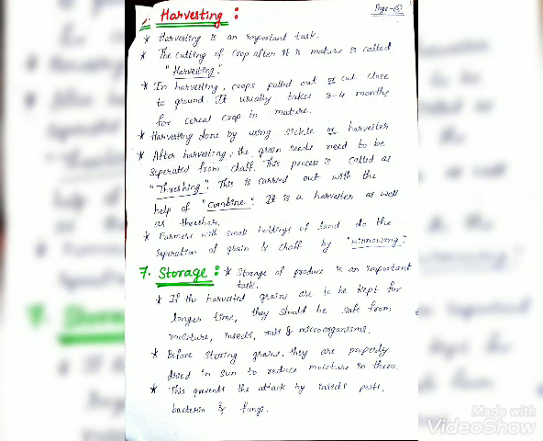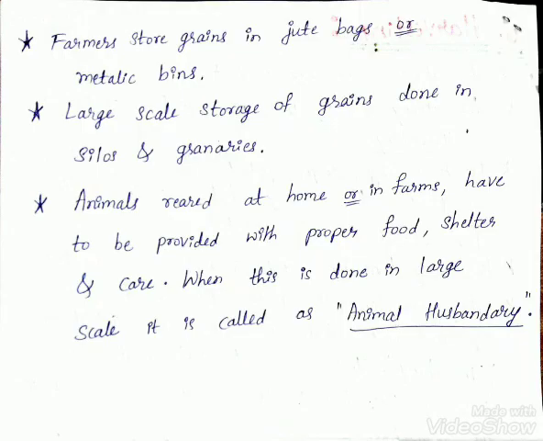Before storing grains, they are properly dried in the sun to reduce the moisture in them. This prevents the attack by insects, pests, bacteria and fungi. Farmers store grains in jute bags or metallic bins. Large scale storage of grains is done in silos and granaries.